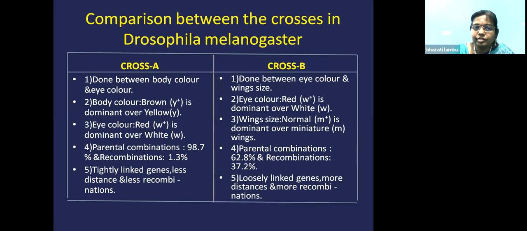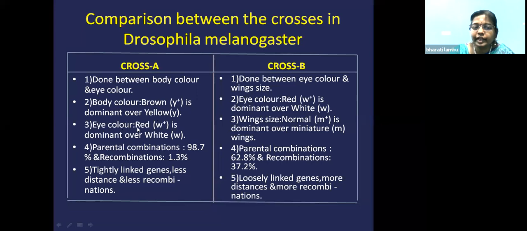So now we'll see the comparison between the crosses in Drosophila melanogaster. So in the cross A, what did Morgan take? Body color and eye color. In the cross B, what did Morgan take? Eye color and the wing size. So what is the body color? Brown is dominant over yellow.